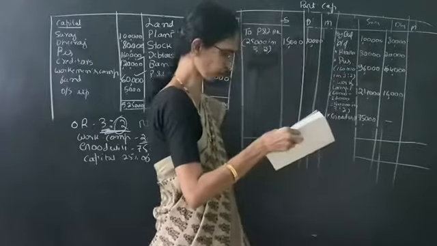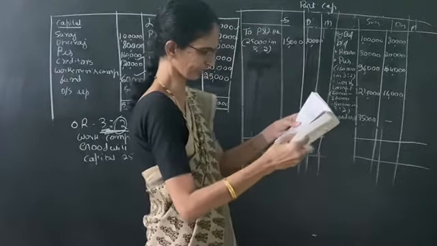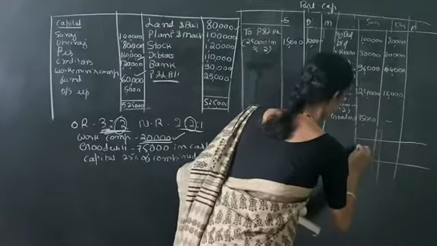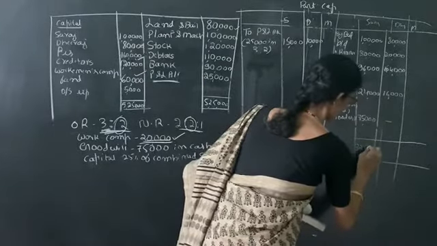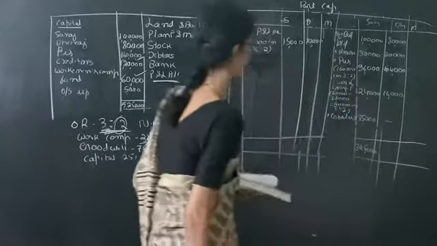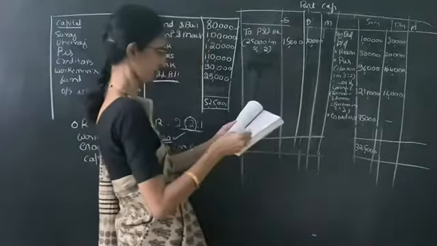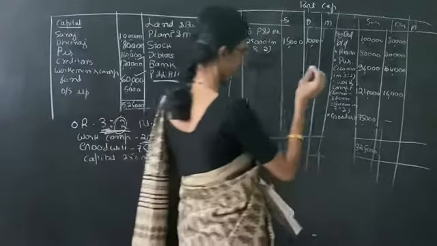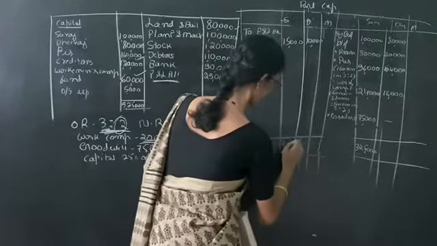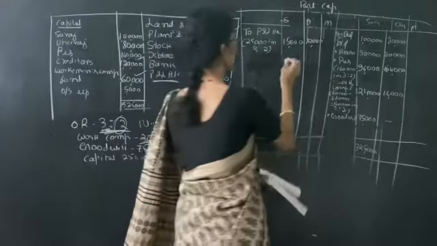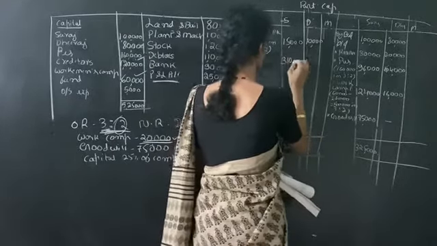So we get the credit side total for the first partner, Suraj, as 3,25,000. We have to deduct 15,000, so we get 3,10,000. Out of 3,25,000 we minus 15,000 and get 3,10,000.